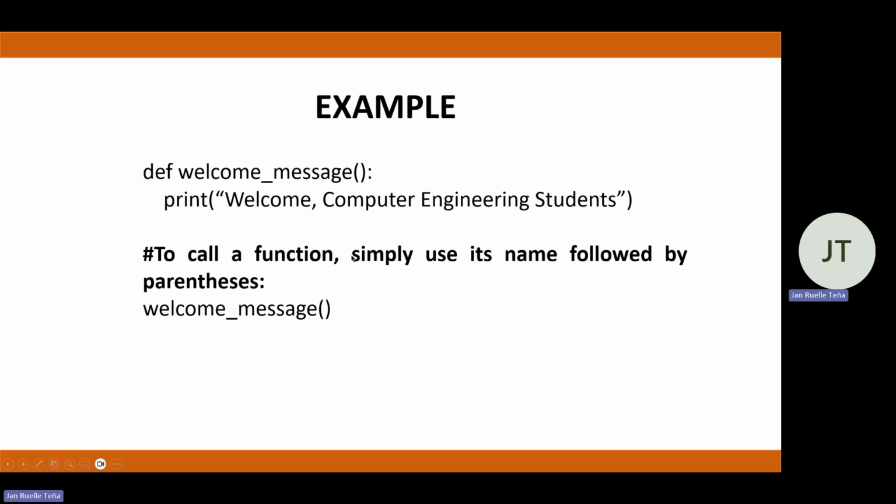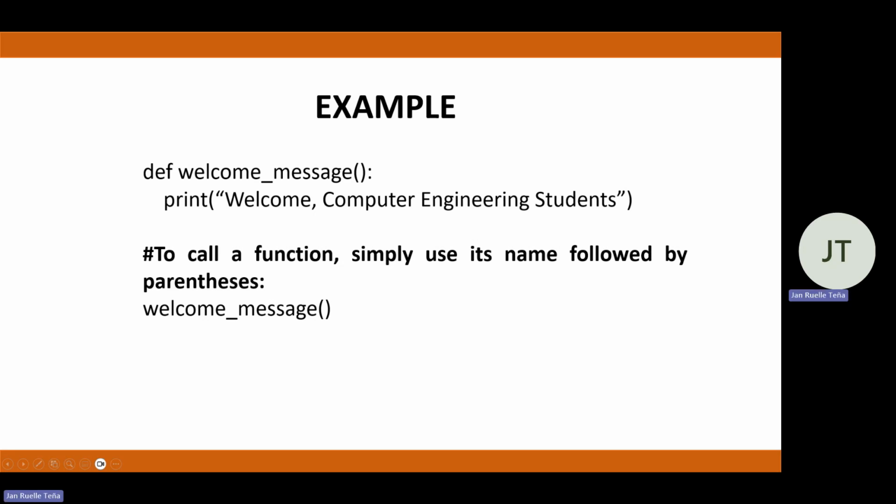For example, we want to execute welcome_message, so we just type in the welcome_message function along with the open and close parentheses to execute this function. Once we execute this function, we'll see the output "Welcome computer engineering students".